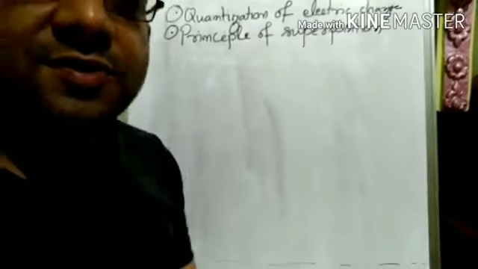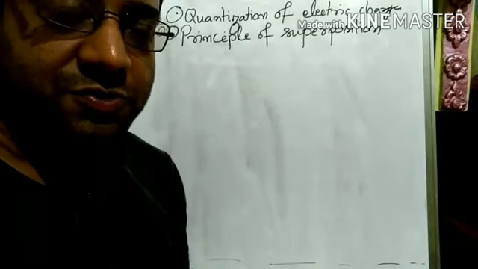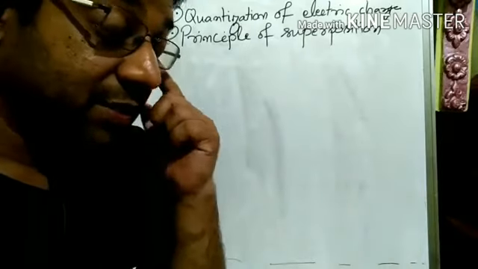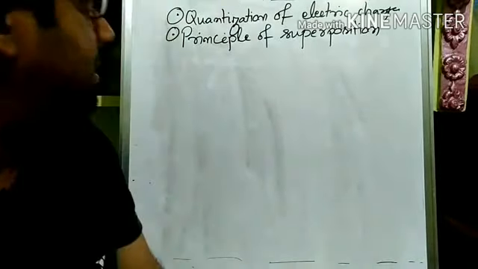Depending on quantization of electric charge and the principle of superposition, we can get some numericals also, and we will be covering a few numericals as well.